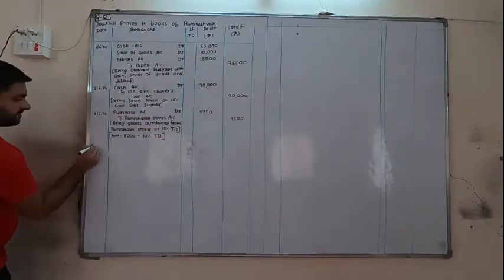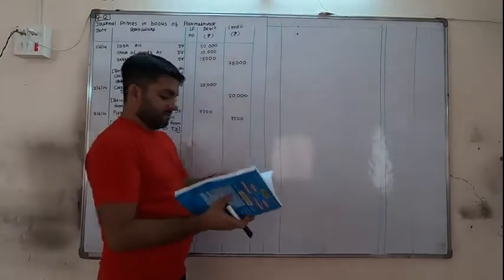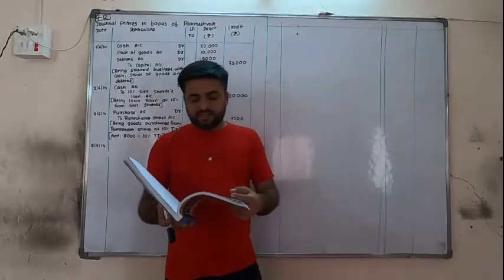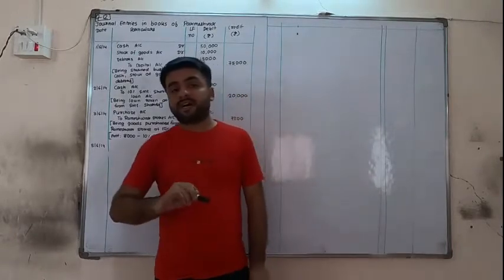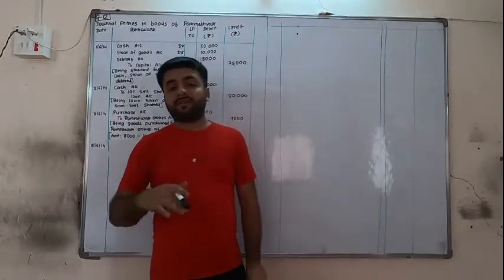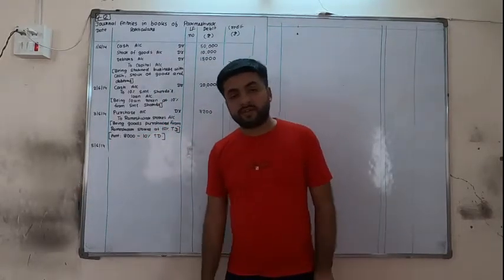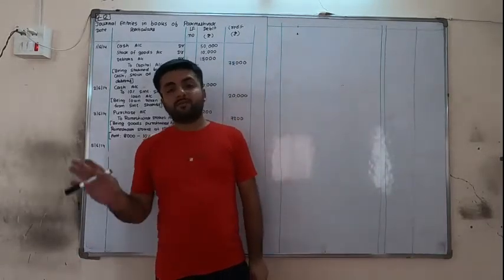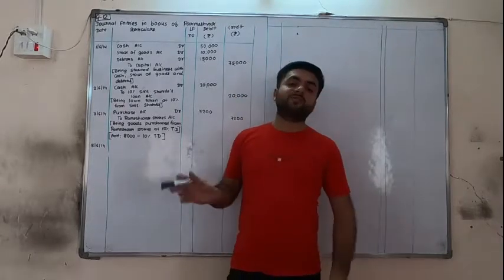Next date is 5/5/6/14. Goods of 5,000 sold to Gayatri stores at 10% TD, trade discount. We are selling the goods. Goods are going out, so sales is credited. Moreover, nothing is paid or received. Nothing is received from Gayatri stores, so goods are sold on credit. Gayatri stores is just the receiver of our goods and our goods are going out, so sales account is credited. So Gayatri stores debit to sales account.